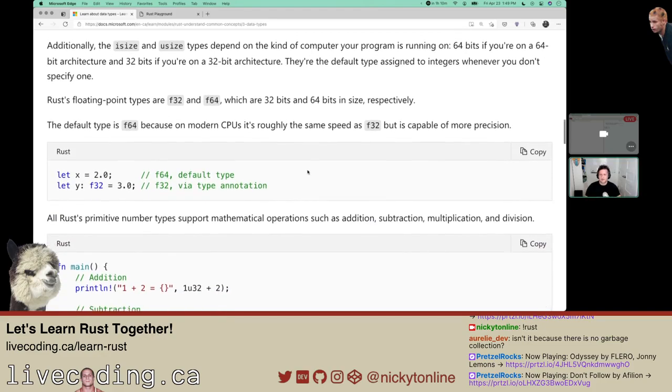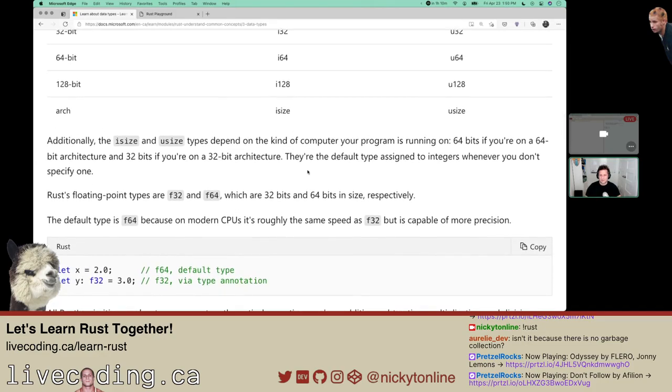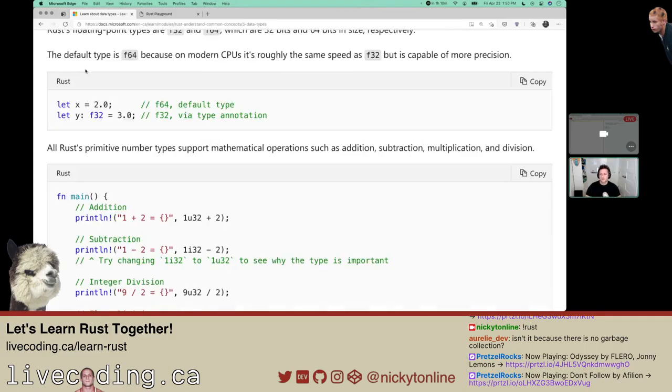Additionally, isize and usize types depend on the kind of computer your program is running on. 64 bits if you're on 64-bit architecture, 32 bits if 32-bit. The default type is f64 because on modern CPUs, it's roughly the same speed as floating point 32, but it's capable of more precision.